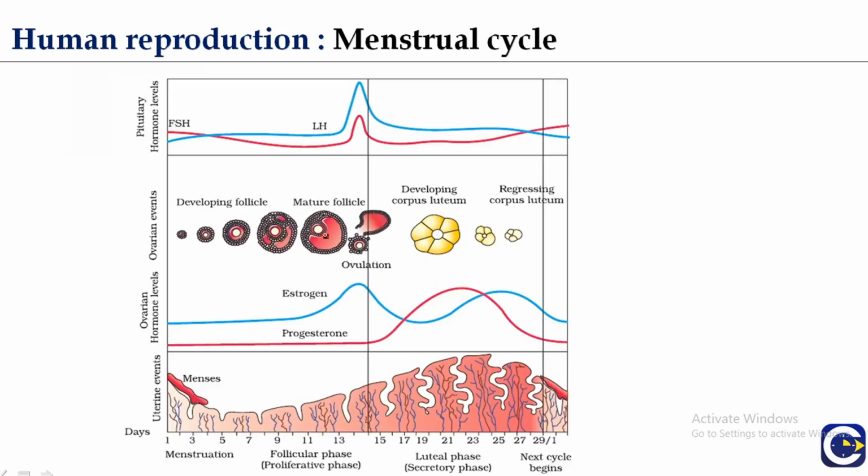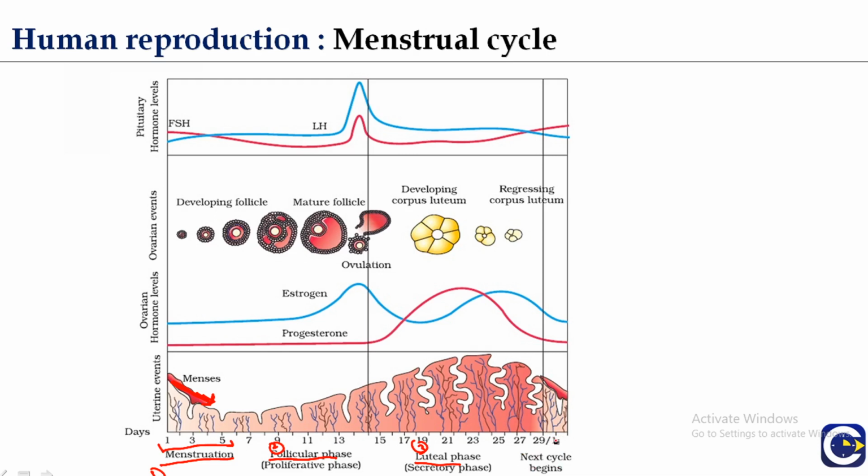Now, this cycle can be understood by means of this diagram in a very easy way. Here the number of days are given, 1 to 29 days are marked. You can see 1, 3, 5, 7, 9, 11. So, these days 1 to 5 are characterized by the menstrual phase, when the menses, the meaning of menses is month, when the monthly blood flow takes place, which is followed by the follicular phase, also known as the proliferative phase. Then the next is the luteal phase, also known as the secretory phase. Then the next cycle begins after 28 or 29 days.